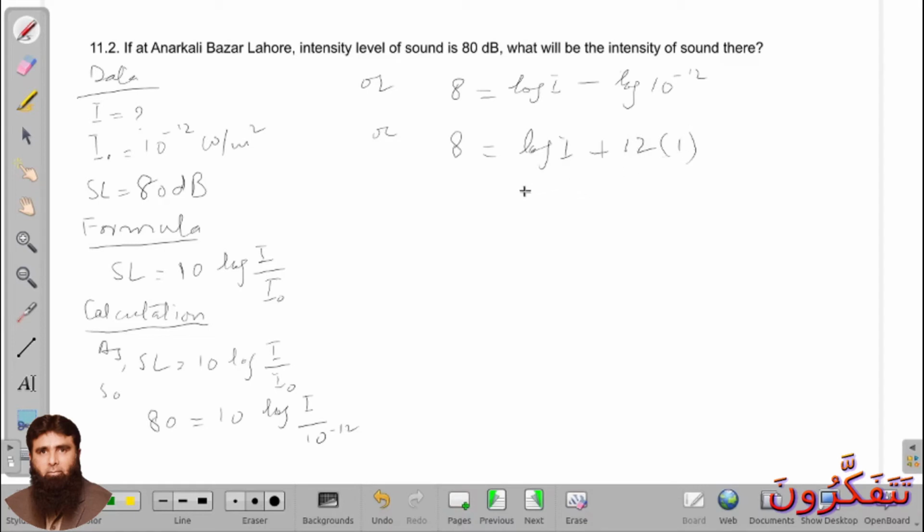So in the same way, I will be equal to 10 raised to power minus 4 watt per meter square. When you take the anti-log of this, you will get 10 raised to power minus 4. This will be the answer.